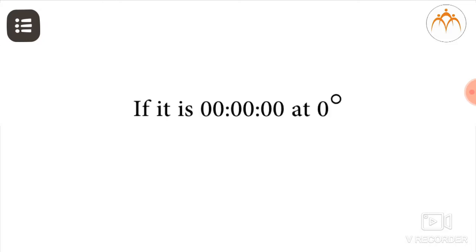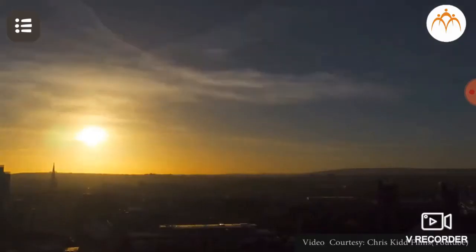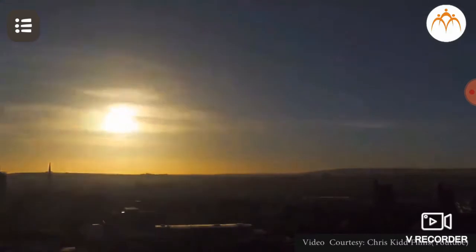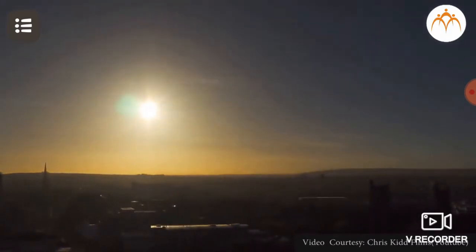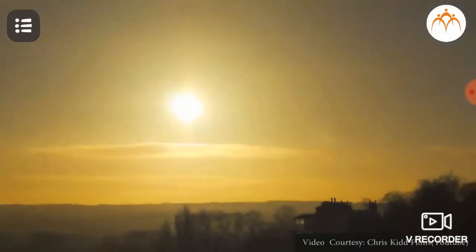Say, for example, if it is 0:00 time at 0 degrees, then it would be 4 minutes at 1 degree and 8 minutes at 2 degrees. A combination of position of the sun in the sky and the geometry of the sphere, that is 360 degrees, can be used to measure global time.